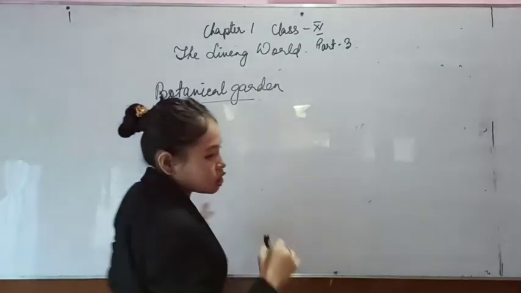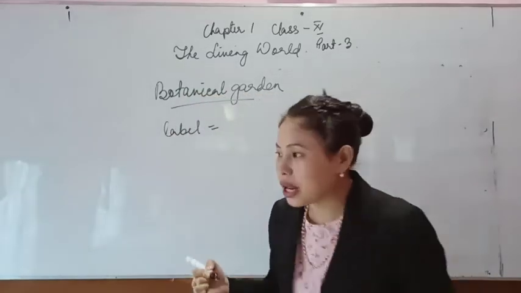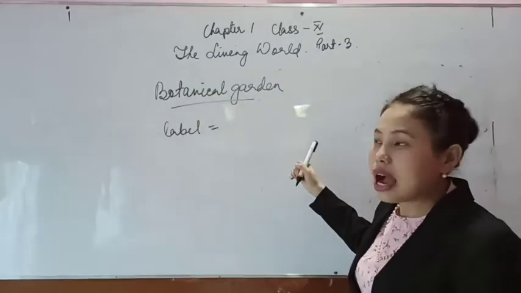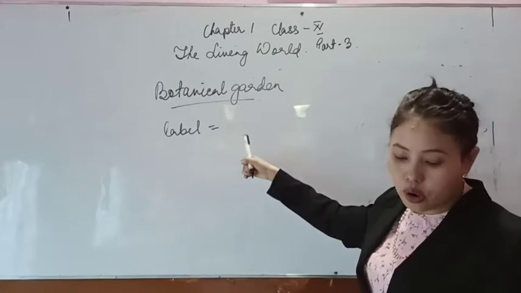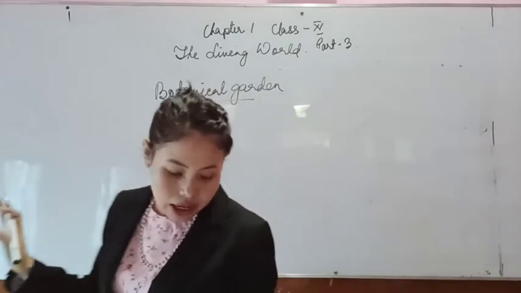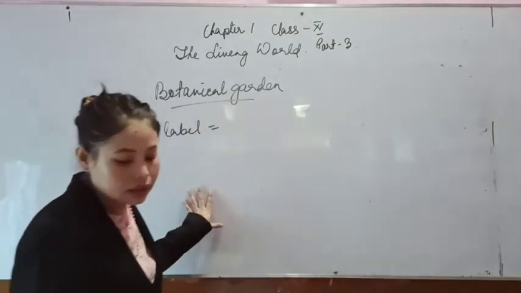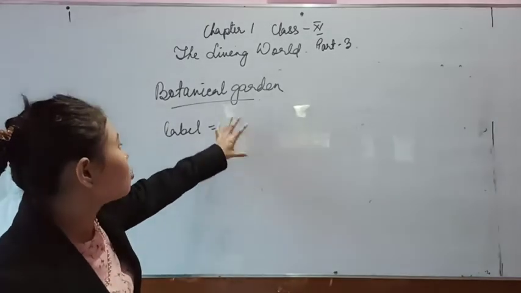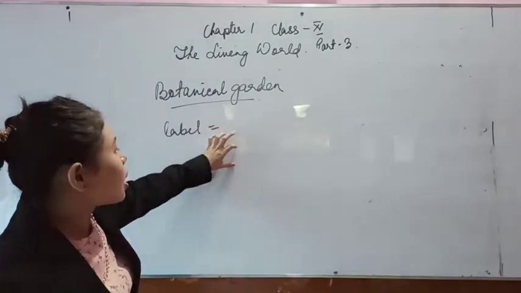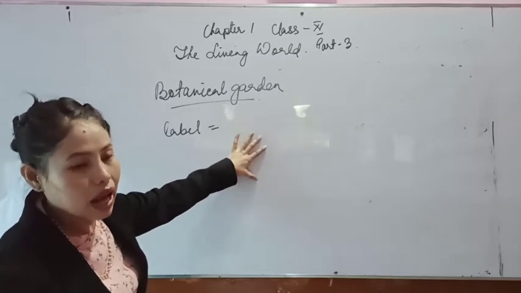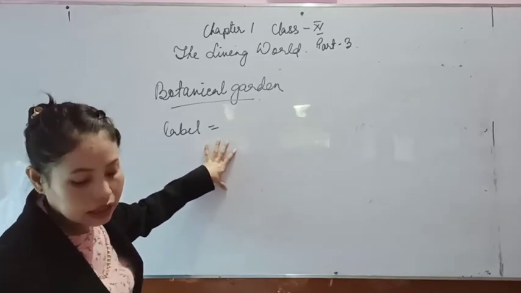This label will contain all the information about the plant, like the family, genus, whether it is a flowering plant or a non-flowering plant. So the difference between herbarium and botanical garden is that a botanical garden will house living plants.